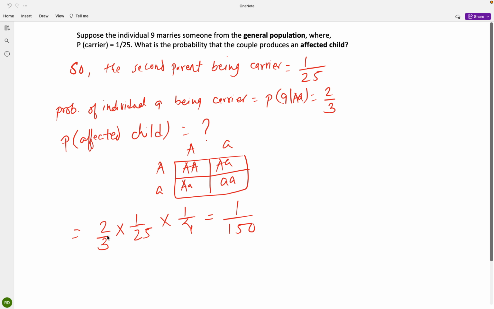So the first parent being a carrier is 2/3, the second parent being a carrier is 1/25, and them producing an affected child is 1/4. You simply multiply these probabilities and it comes down to 1/150.